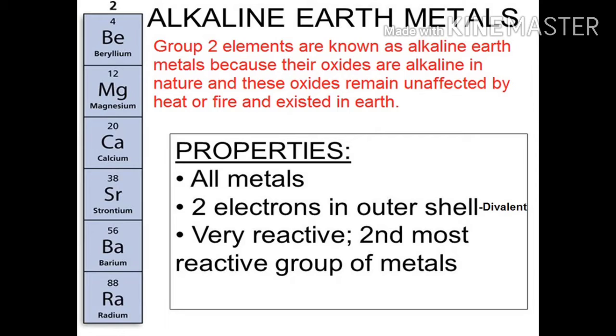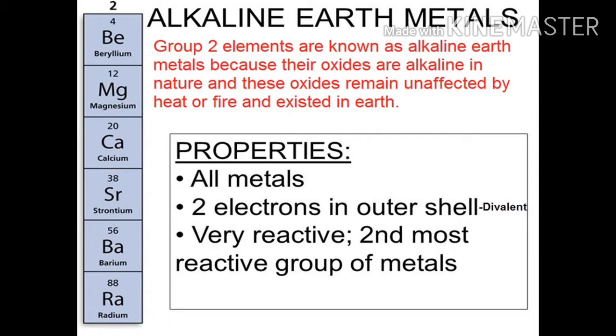And these oxides remain unaffected by heat or fire, and they existed in the earth's crust. That is why we call them alkaline earth metals. Alkaline because they are alkaline in nature. Earth metals because they are present in the earth's crust.